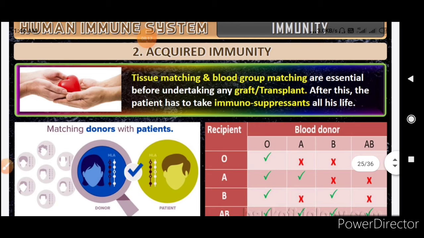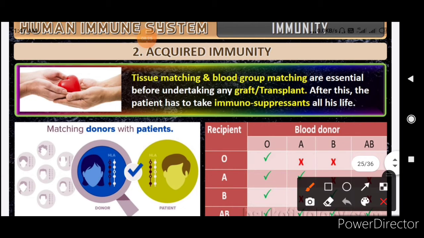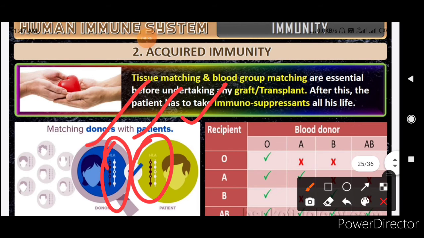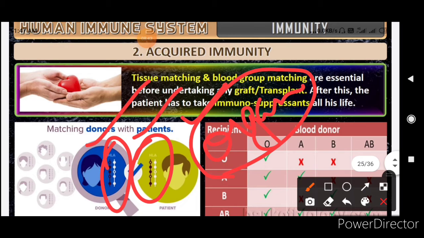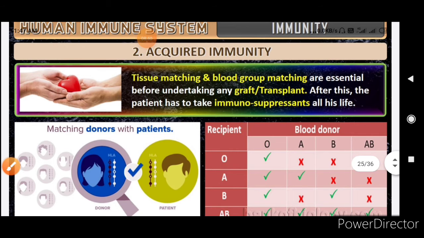Now whenever there is grafting, tissue matching and blood group matching are essential before undertaking any graft or transplant, and this patient has to take immune suppressant drugs all his life. Okay, so this is a matching donor with the patient, and we do this HLA typing, and this is very important. Otherwise the organ or the tissue you are getting from other organisms will act as foreign for our immune system, and that will be degraded. So tissue matching and blood group matching are very essential.